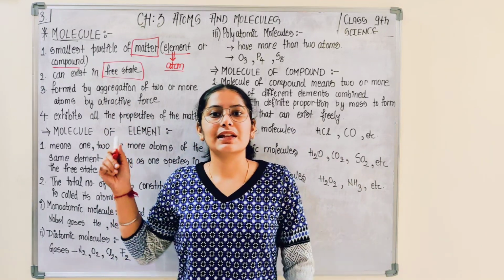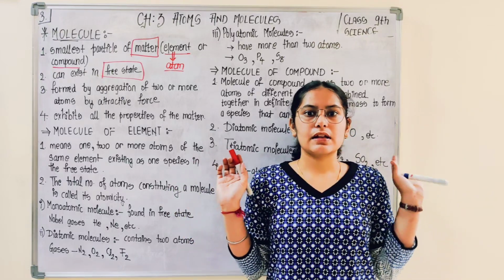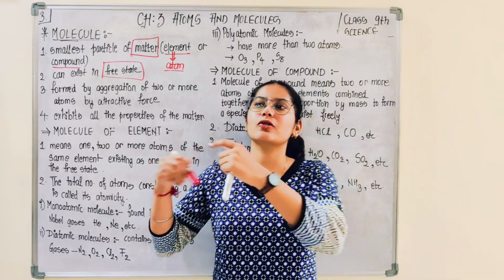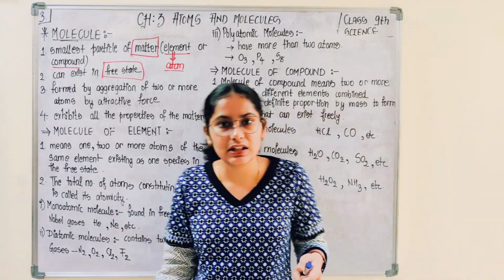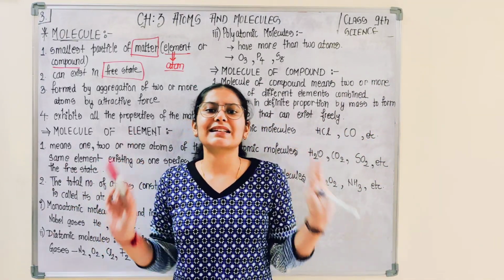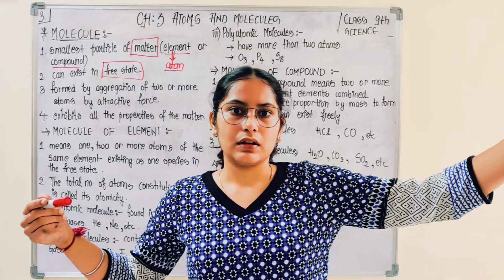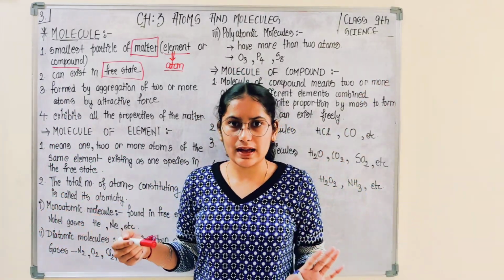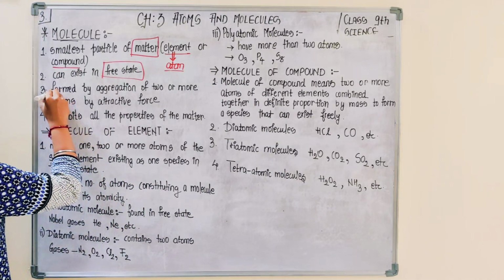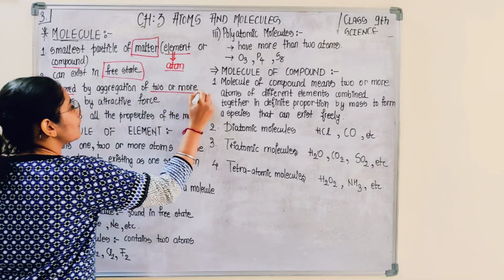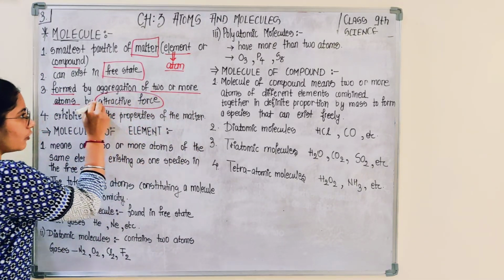Okay, so these molecules are always found in free state. These molecules do not require to combine. Atoms require to combine to form molecules, and these molecules exist in free state. They do not combine with any other until and unless required. Okay, these molecules are formed by aggregation of 2 or more atoms by attractive force.